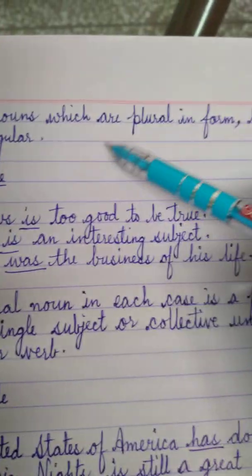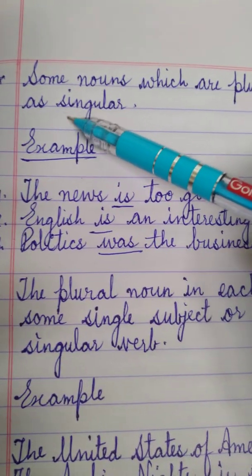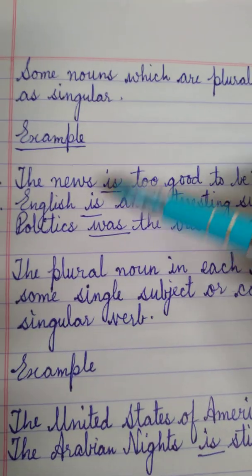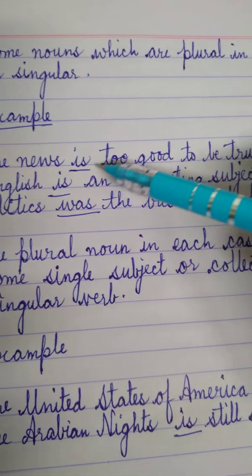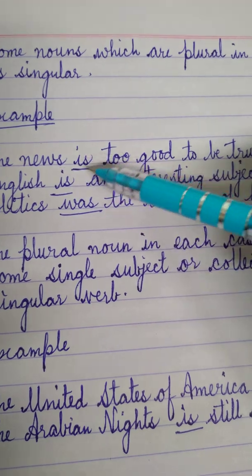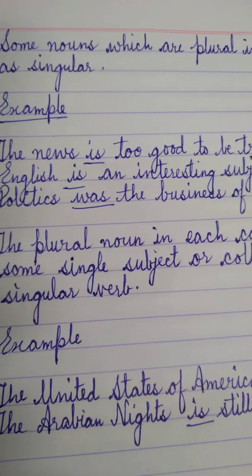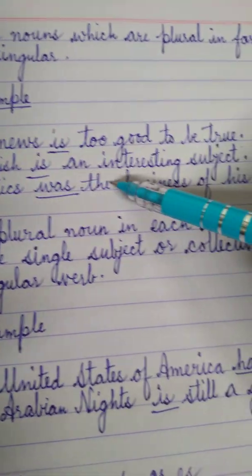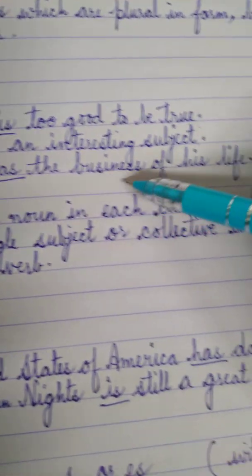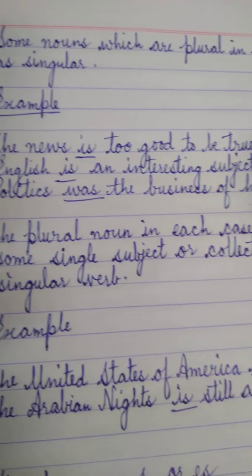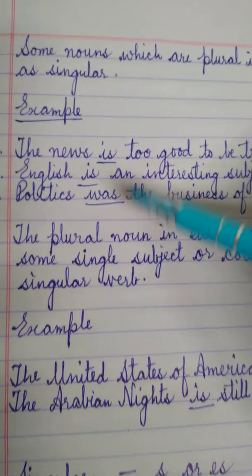Now, some nouns are plural in form but are treated as singular. They are news, the news, but it is singular. We will use is with news. The news is too good to be true. English is an interesting subject. Politics was the business of his life. So with all these, we will use singular, right?